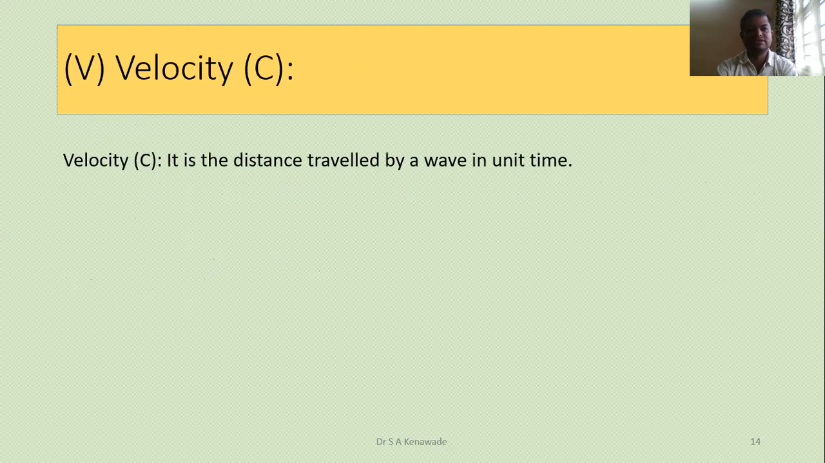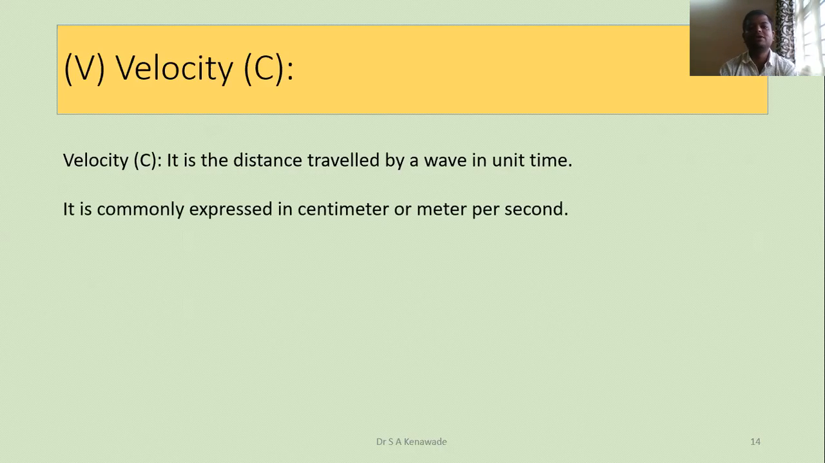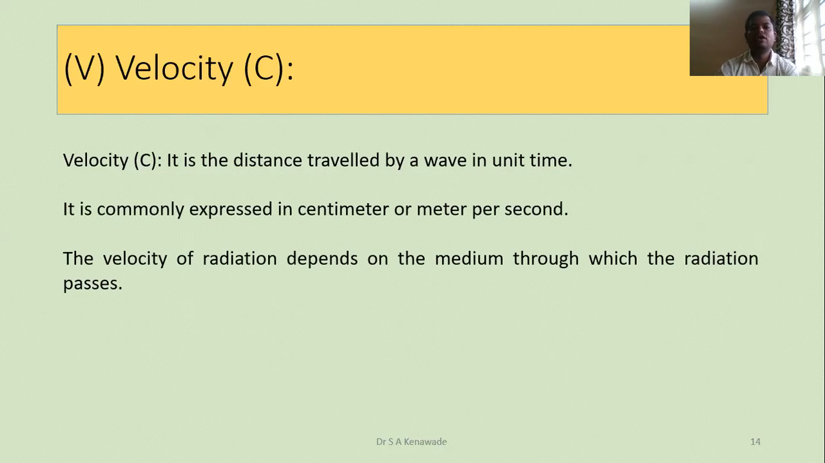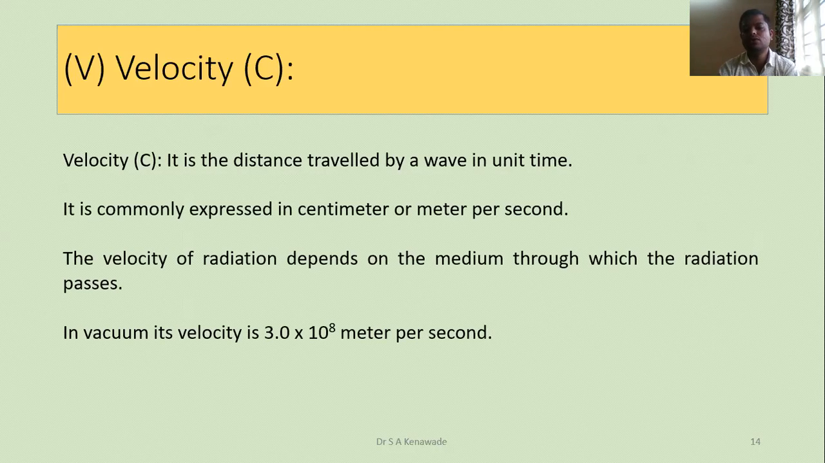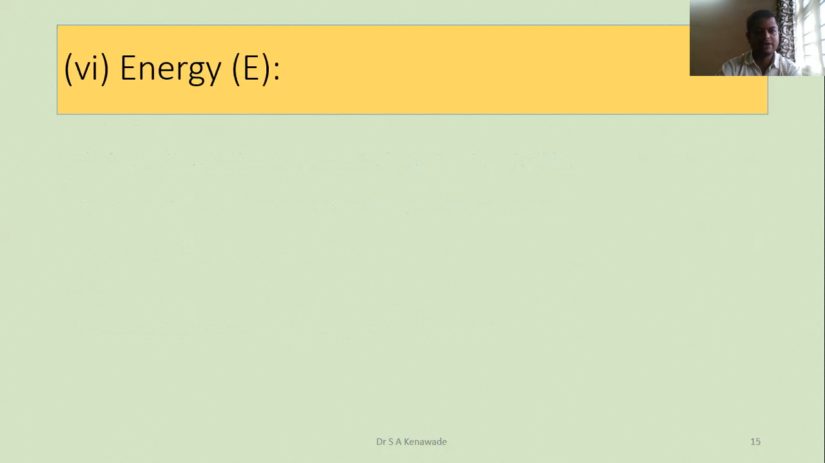Next one is velocity. Velocity is the distance traveled by a wave in unit time. Unit time is 1 second, 1 minute, or sometimes 1 hour, sometimes 1 day. The distance traveled by a wave in unit time we call its velocity. It is expressed in centimeter or meter per second. The velocity of radiation depends on the medium through which the radiation passes. In vacuum, its velocity is 3.0 into 10 to the power 8 meter per second.